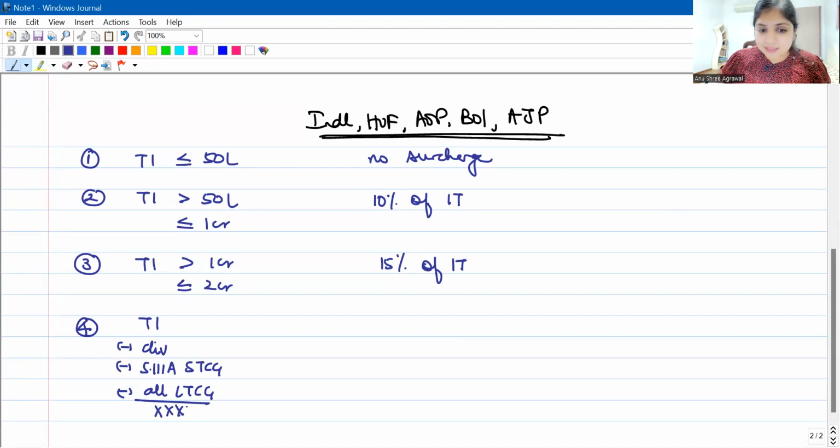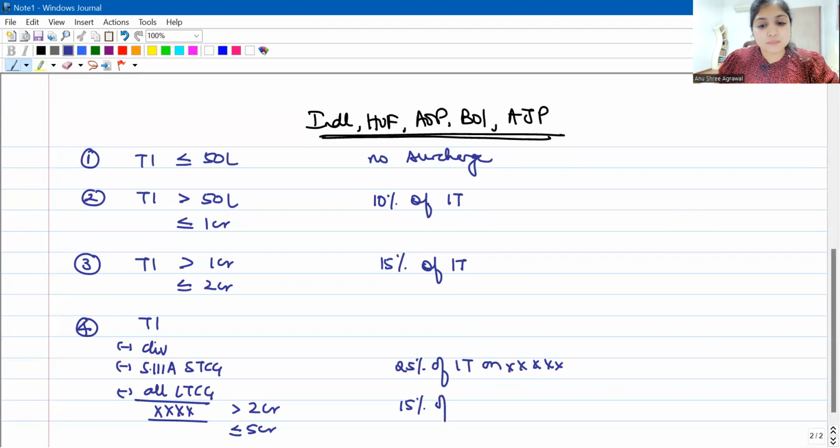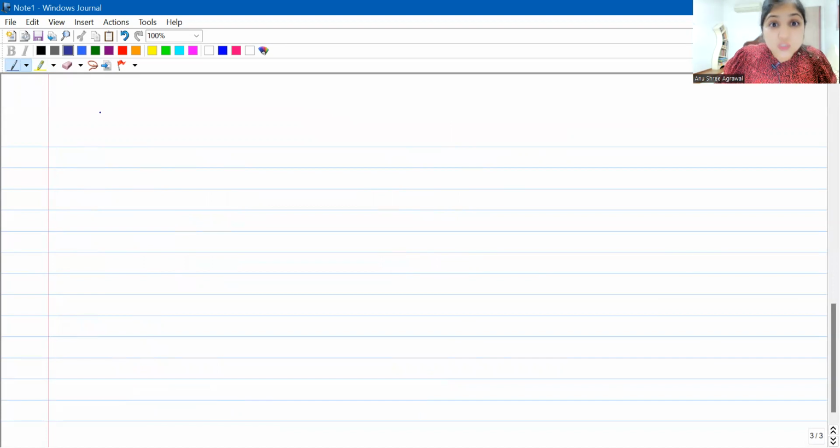We will look at this balance income. Is this balance income more than 2 crore but up to 5 crore? If yes, your surcharge rate will be 25% of income tax on that balance income, but on those 3 special incomes, it will be restricted to 15% of income tax. I'll repeat again. On this balance income, your surcharge will be 25% of income tax, but on these 3 special incomes, your surcharge will be restricted to 15%. Okay. In case the fourth situation also is not applicable, then you will move to the fifth situation.